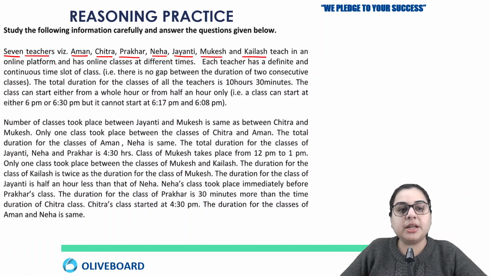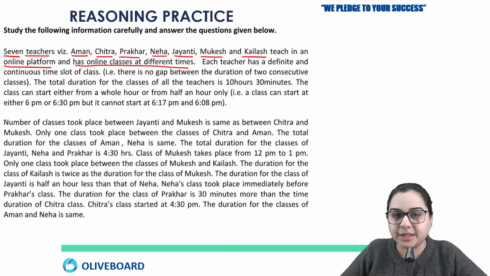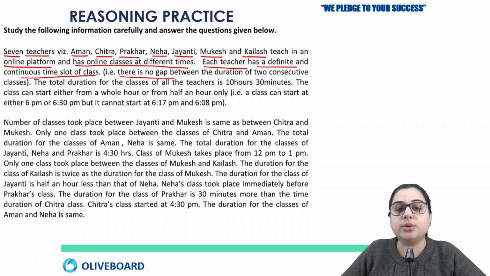They teach on an online platform and have online classes at different times. Their times are different. Each teacher has a definite and continuous time slot of class. That is, there is no gap. All the classes are in continuity. There is no gap between classes, so there is no gap between the duration of 2 consecutive classes.